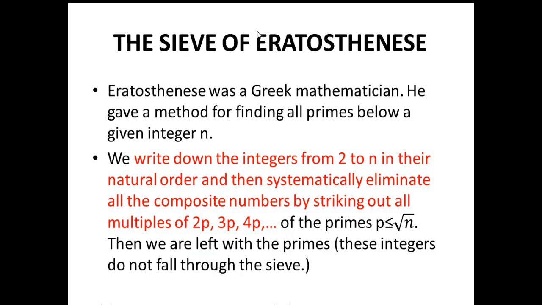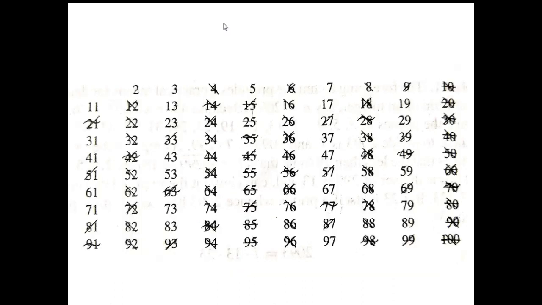Next we have the sieve of Eratosthenes. Eratosthenes was a Greek mathematician. He gave a method for finding all the primes below a given integer n. So what do we do in this method? Let us write all the numbers from 2 to 100. Then 2 is a prime number, so all the numbers which are multiples of 2 will not be prime numbers. So let us cancel all those numbers. We will cancel 4, 6, 8, 10, 12, 14, 16, all the even numbers.